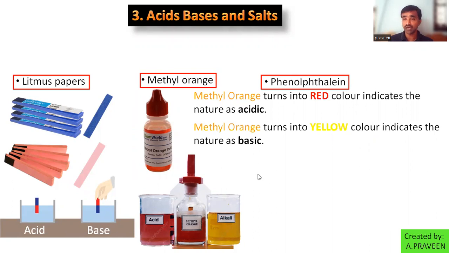Only in liquid form can they show their behavior as acidic medium, basic medium, or neutral. Without liquid form, you cannot find the nature of any substance. Right? So in acid, methyl orange turns into red color. In base or alkali, methyl orange turns into yellow in color. So these are the observations with methyl orange.